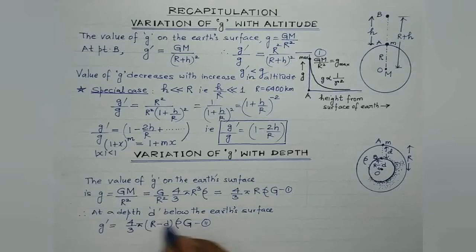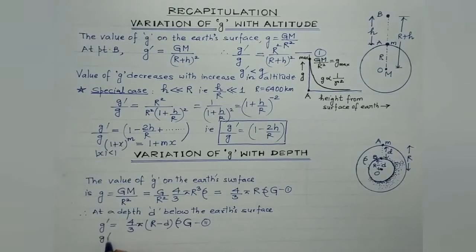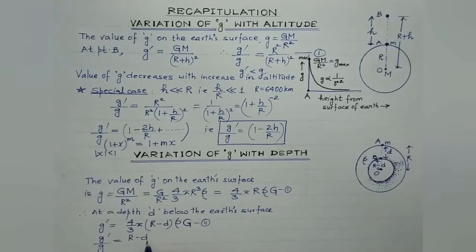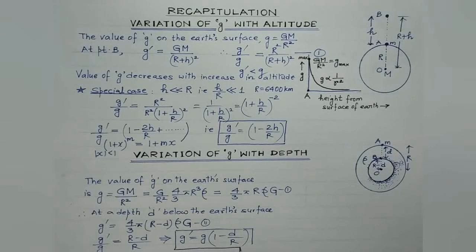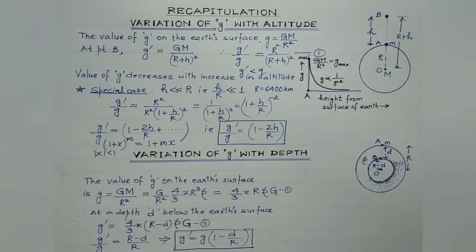So on comparing these two, what we get is g dash by g is equal to R minus d divided by R. That is, g dash is equal to g times 1 minus d by R. So this is the expression to be used in those numericals in which the value of acceleration due to gravity varies with depth.